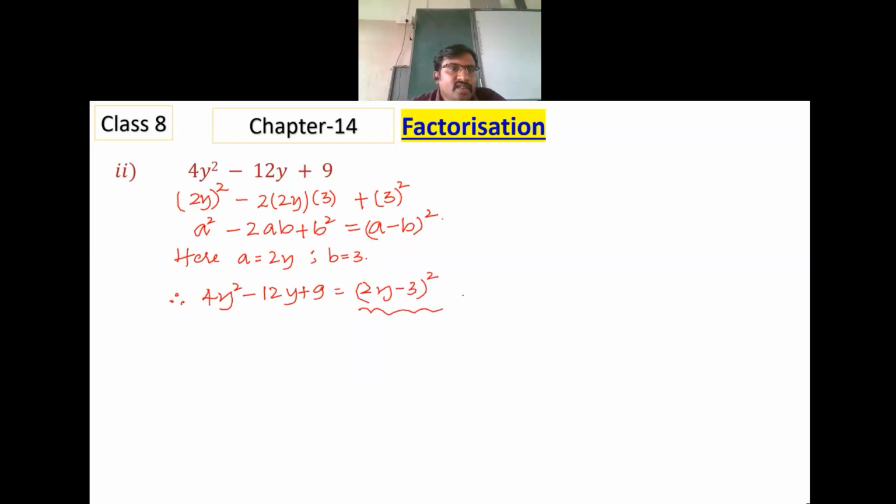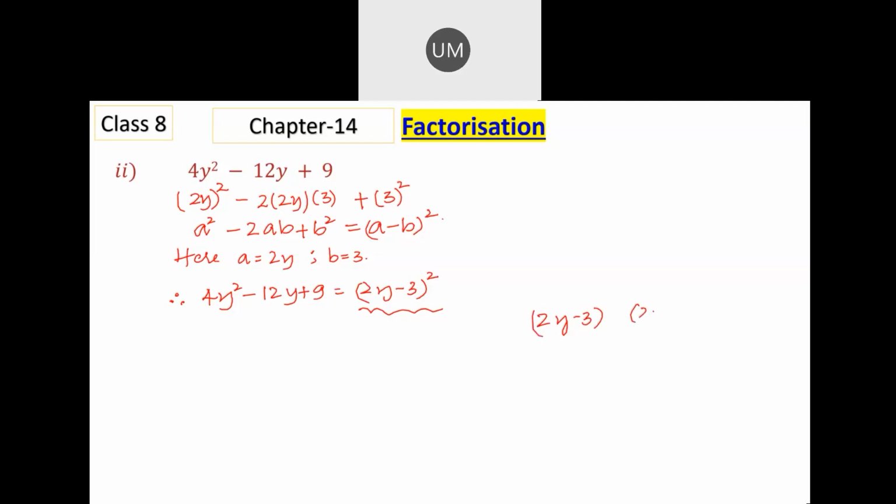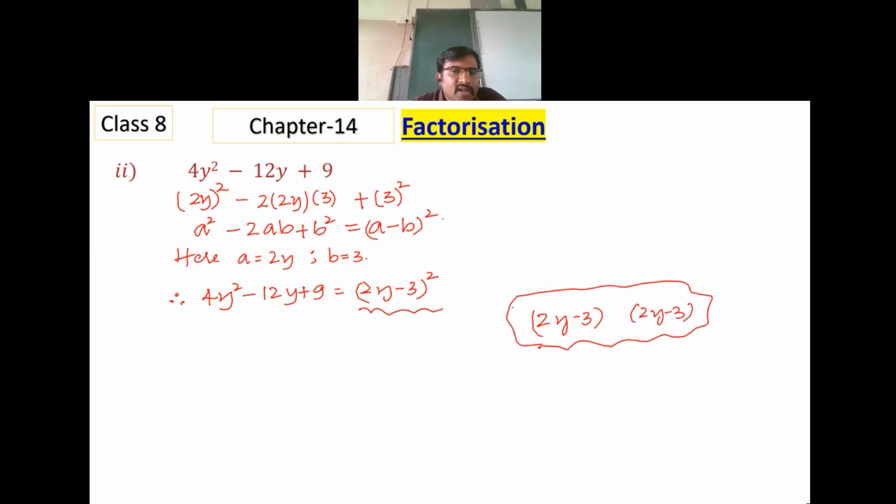Now tell me how many factors are there? Two factors. The two factors are the same. These two factors are written like this because it's a multiplication. So we have made use of the identity A minus B whole square.